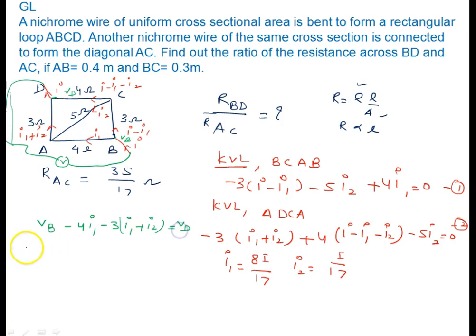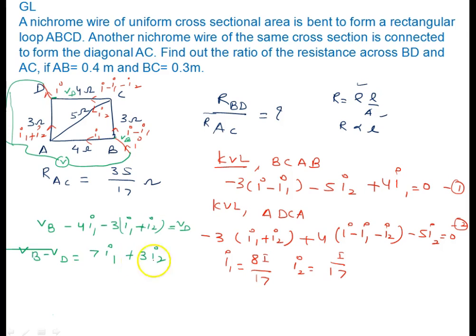Then VB minus VD equals 4 plus 3, 7 I1, minus 3 I2. Just check it. If there is any mistake, we can correct it. 4 I1 clear? Plus this is I1 plus I2, I'm sorry. Yes, you are right. So this is 7 I1 plus 3 I2.